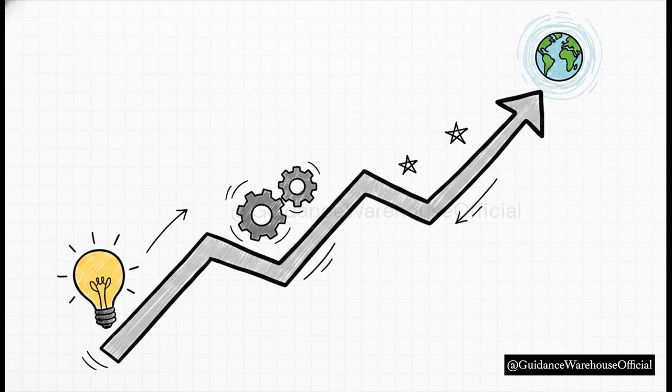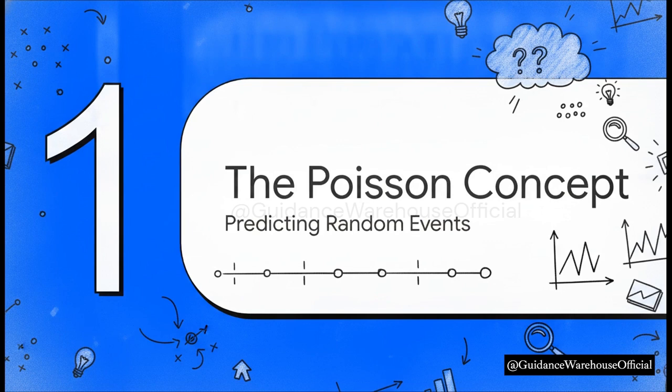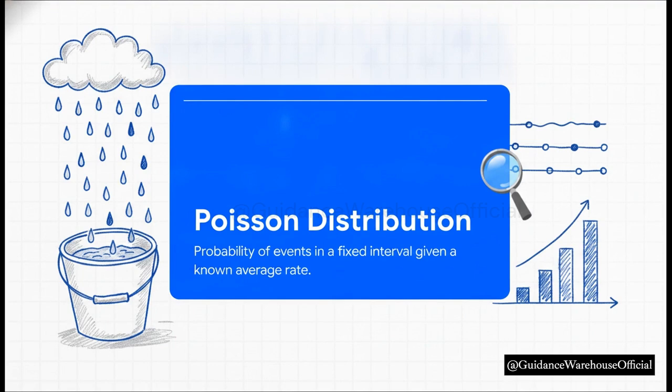Let's dive right in. Section 1. The Poisson Concept. Predicting random events. Okay, let's start with the big picture here. What exactly is a Poisson experiment? To really understand the math, we first need to visualize what we're actually measuring. The Poisson distribution gives us the probability of a specific number of events occurring in a fixed interval of time or space, assuming we already know the average rate.